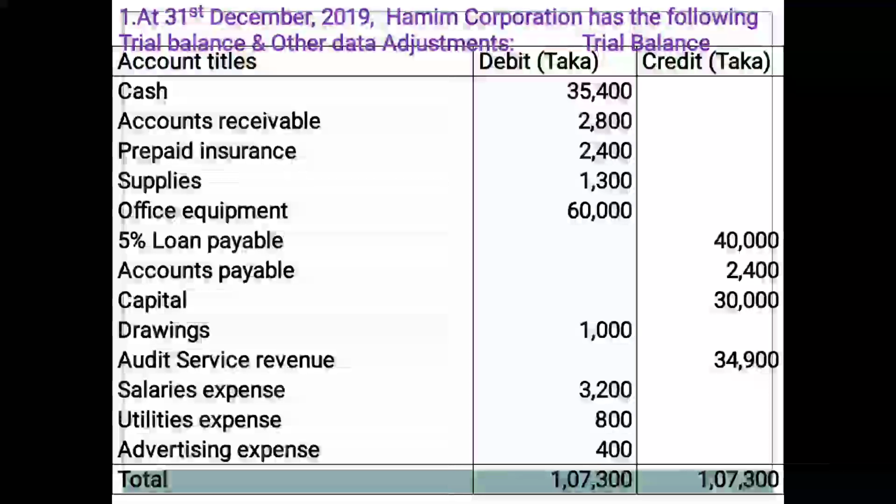Dear students, you are watching, this system is related to a service related firm or professional institution, that is, this is a CA firm. In this institution, the main source of income is audit service revenue.